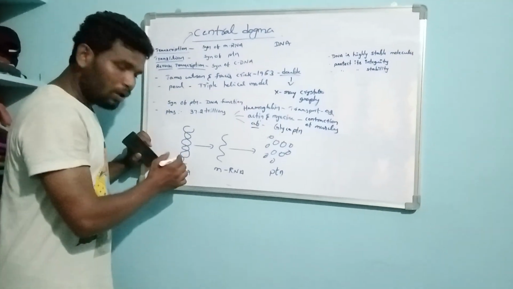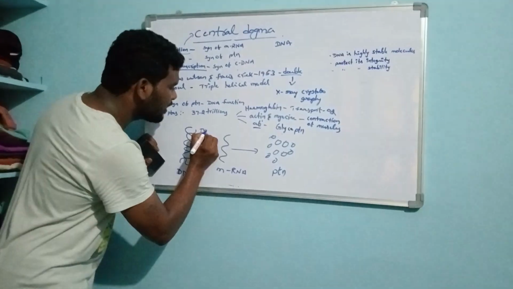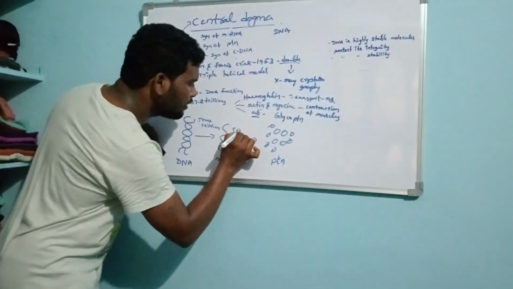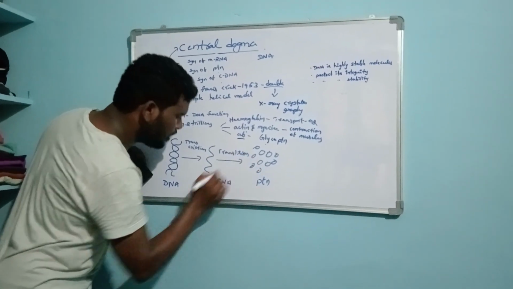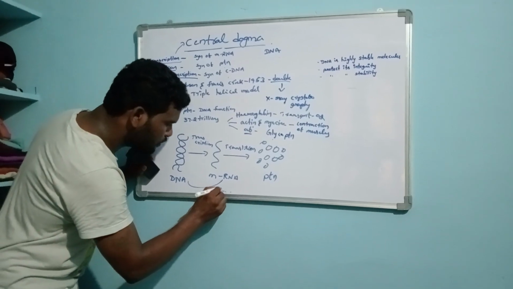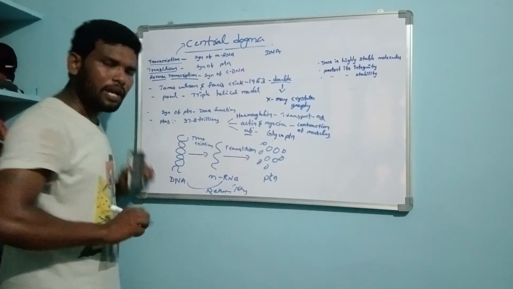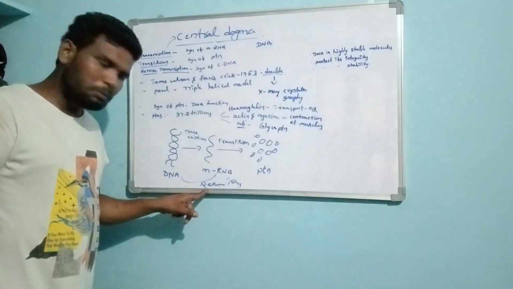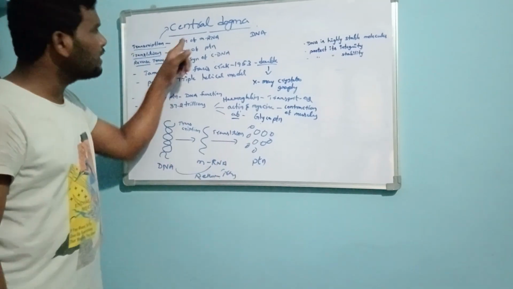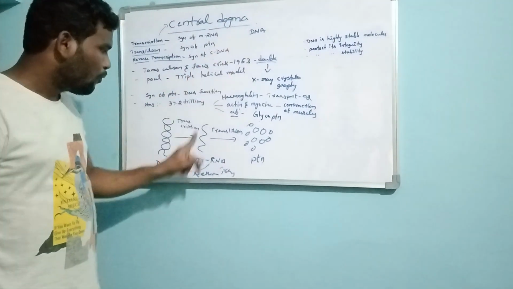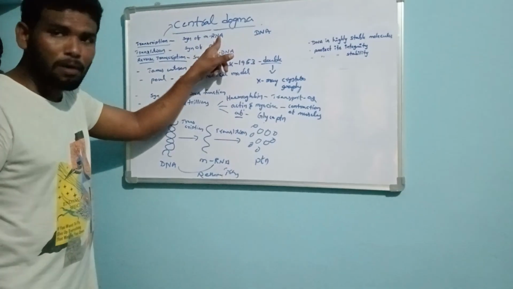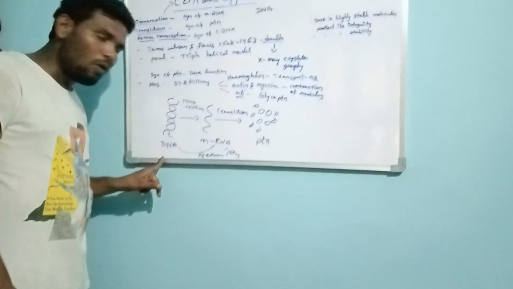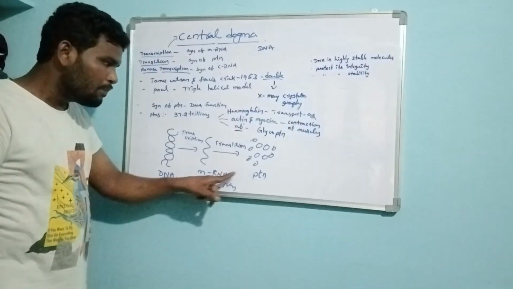So first of all, what is the central dogma? It is the flow of information by the processes called transcription, translation, and reverse transcription. This whole process is also called the central dogma of molecular biology. What is transcription? Synthesis of mRNA from the DNA molecule. That is called transcription. What is protein?